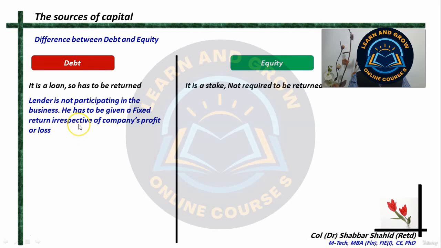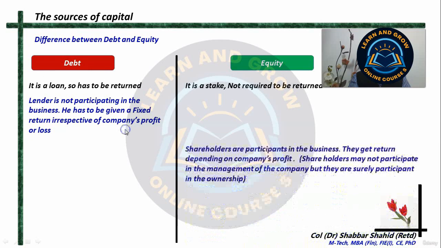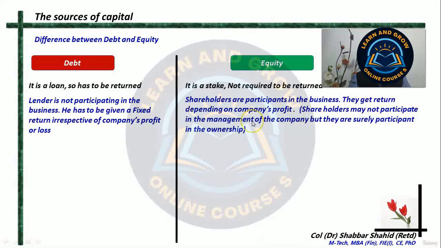The lender, the person who has given money as loan to the company, has given it on a fixed return in the form of interest, irrespective of whether the company makes a profit or makes a loss. Even if the company is sustaining a loss, the company has to pay the interest on the loan which it has taken. But that is not so with equity.